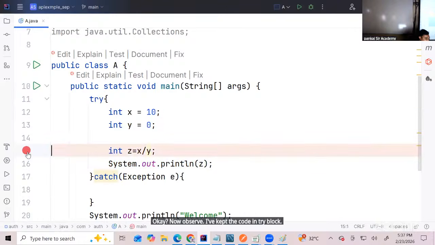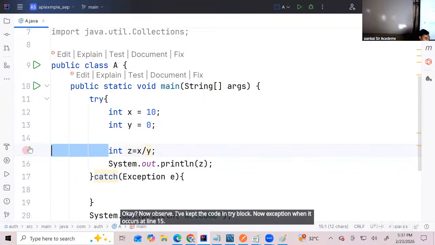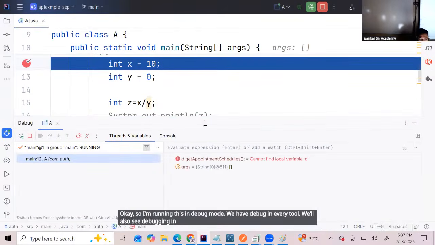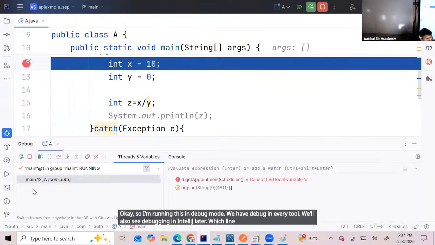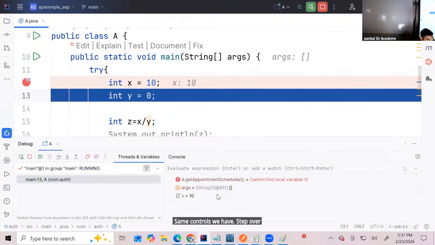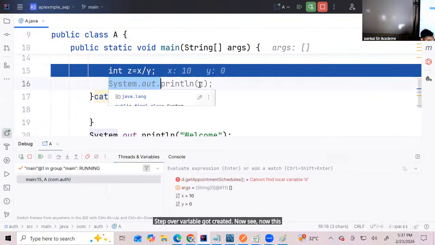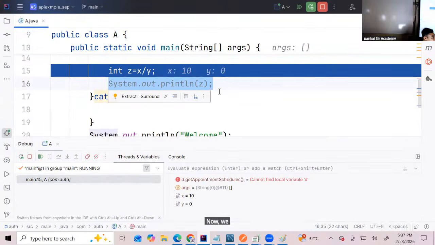Now exception, when it occurs at line 15, let me put a breakpoint here and show you how this works. Okay, so I'm running this in debug mode. We have debug in every tool. We'll also see debugging in IntelliJ later. Which line number am I at? You can see this here. Same controls we have. Step over, you see variable got created. Step over, variable got created. Now see, now this line is already grayed out. Now we don't see such beautiful control in Eclipse, but IntelliJ debugging is more user friendly.